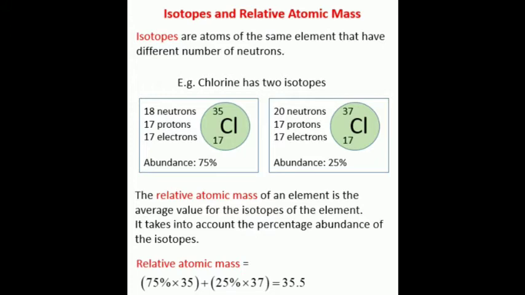In this type of case, you have to calculate the relative atomic mass. The relative atomic mass of an element is the average value of the isotopes of the element. It takes into account the percentage abundance of the isotopes. So the relative atomic mass is equal to 70% times 35, the mass number, plus 25% times 37, the mass number. Finally we get 35.5. So this is the relative atomic mass of chlorine.